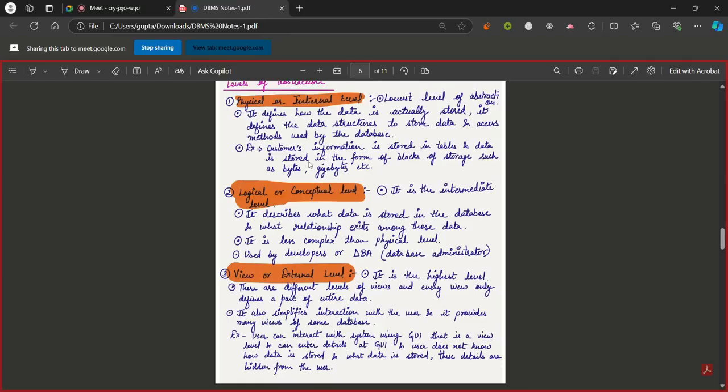But other than this, consider a student record we see in schools or colleges. A student's data is stored. What they store is their name, phone number, address, the subjects that they are studying. But we know that the name is connected to the phone number, and there is also a roll number.